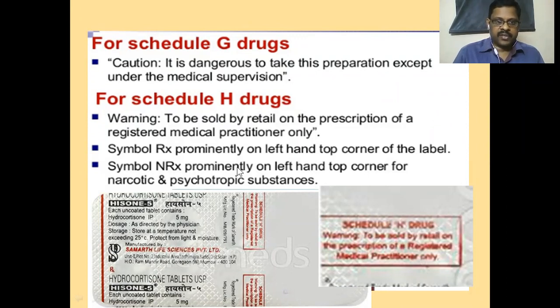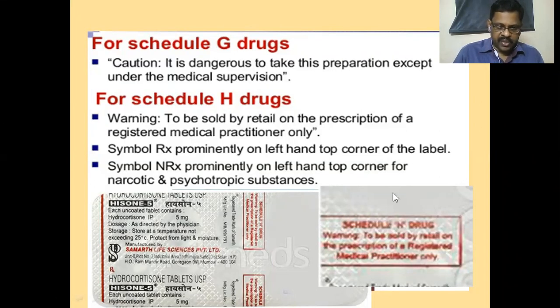Caution: for Schedule H drugs, a warning should be written, to be sold by retail on the prescription of a registered medical practitioner only. Symbol Rx should be written. If the Schedule H drug is a narcotic drug, then the symbol NRx should be written, prominently on the left hand top corner, for narcotic and psychotropic substances. This is Rx only. This again is Rx.